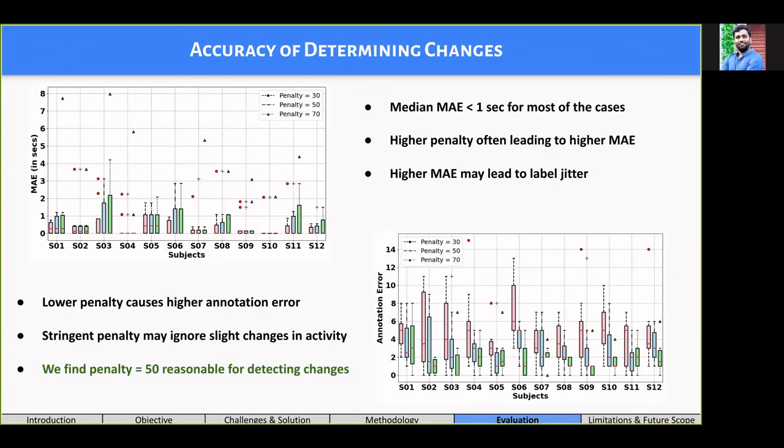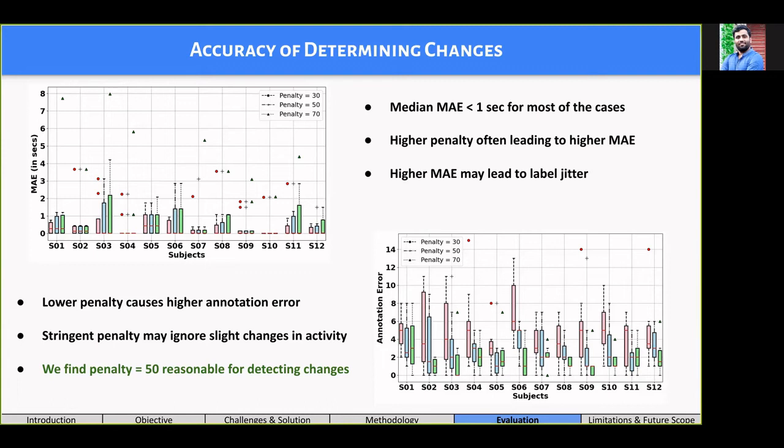Finally, we evaluate the framework on the publicly available kitchen dataset containing data from 12 subjects performing complex kitchen activities. From the results, we observe that the change point module can effectively detect the changes with a low mean absolute error and a low annotation error, which can reduce the problem of label jitter as well.